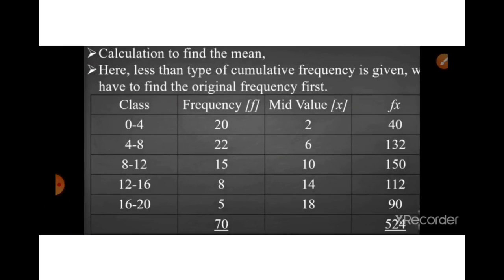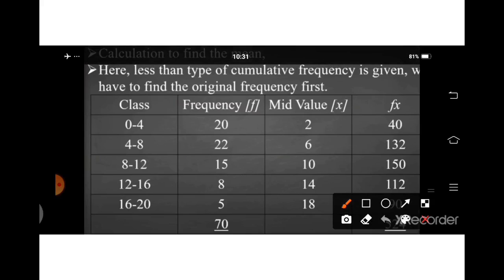Here a less-than type of frequency distribution is given. We have to find the original frequency distribution, which we have already found. The classes we have already made are 0 to 4, 4 to 8, 8 to 12, 12 to 16, 16 to 20. The frequencies we have already found from the cumulative frequency distribution: 20, 22, 15, 8, 5.